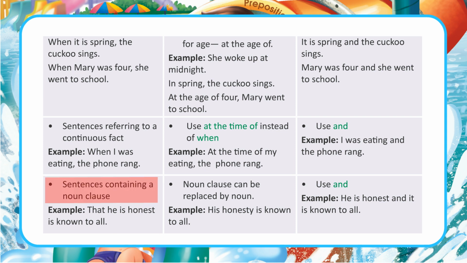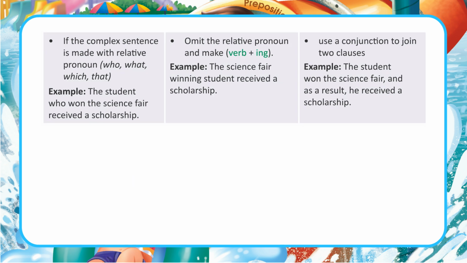Sentences containing a noun clause. A noun clause can be replaced by a noun. Use and. Example: That he is honest is known to all. Example: His honesty is known to all. Example: He is honest and it is known to all.